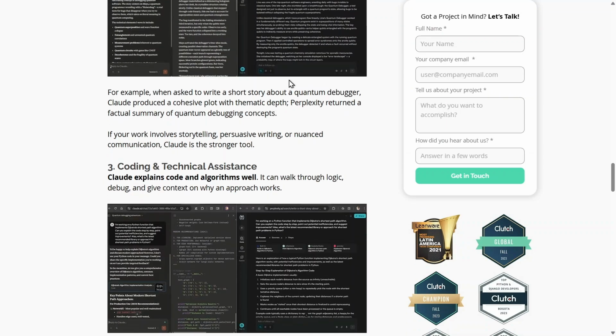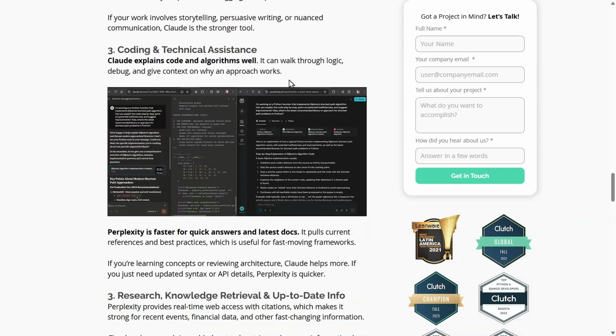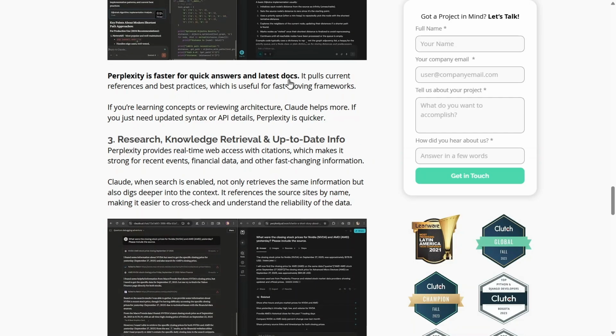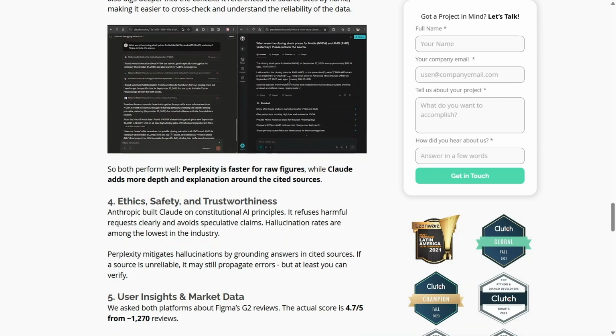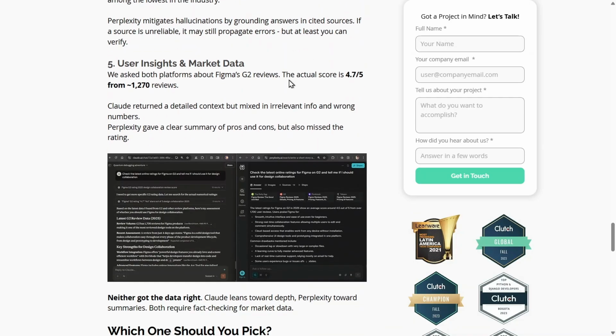Perplexity pulls live web data to provide a concise summary of user pros and cons while correctly identifying the current 4.7 out of 5 rating. This demonstrates its unique strength in providing verifiable, up-to-date information that standard conversational AIs often miss.